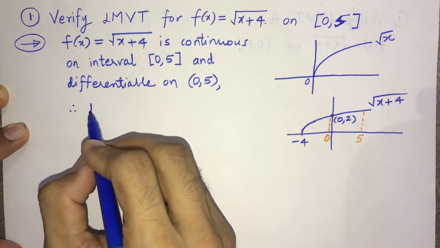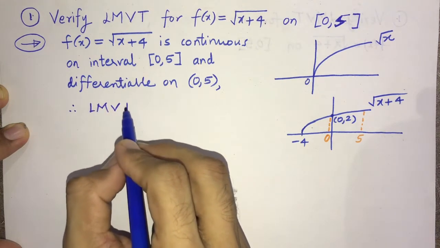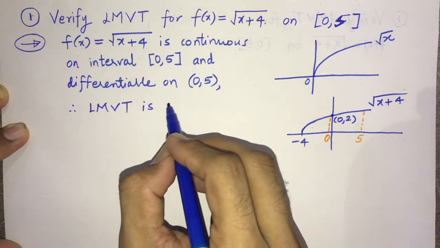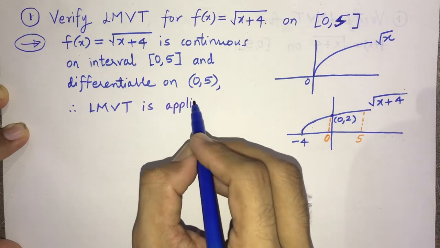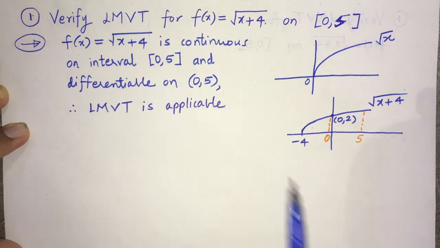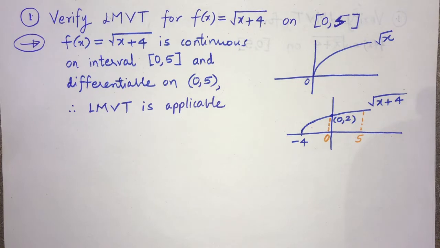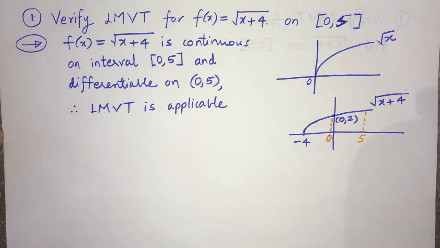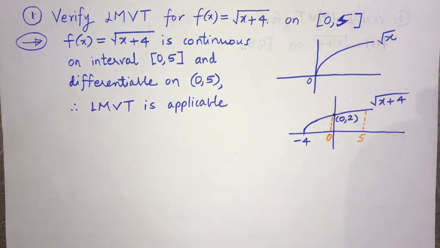Therefore you can say LMVT is applicable. The function has to be continuous, the function has to be differentiable, so LMVT is applicable.